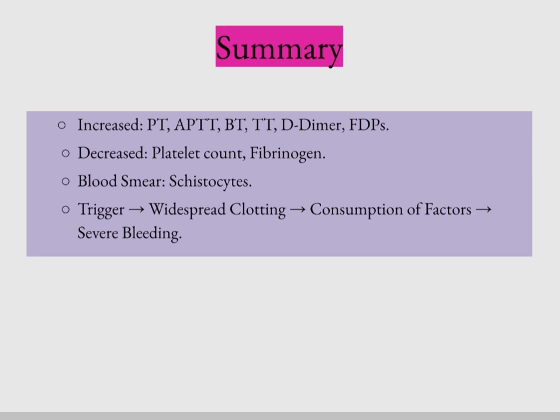So, summary: in DIC, the prothrombin time, APTT, bleeding time, thrombin time, D-dimers and FDPs are all increased, and platelet count and fibrinogen are decreased, and the blood smear shows schistocytes. The pathogenesis is that there is a trigger, that is tissue injury or endothelial injury or a thromboplastic substance released into circulation, that leads to widespread clotting, that leads to consumption of factors, and that leads to severe bleeding. So this is all about DIC.